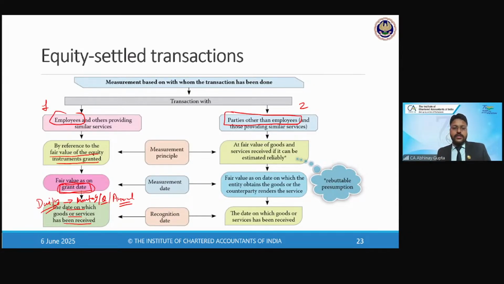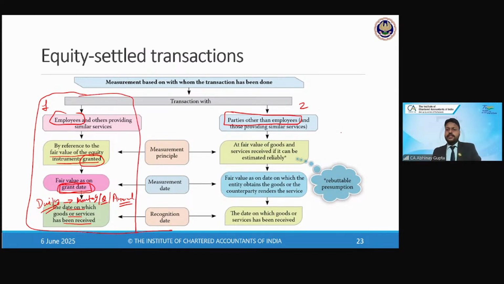That is the date on which the plan has been constructed and communicated to the employees, and fair value of equity shares will be measured on this grant date. So this is the mechanism for the employees, correct?